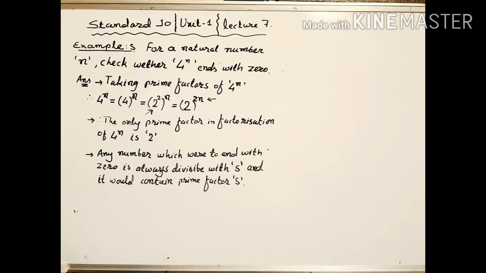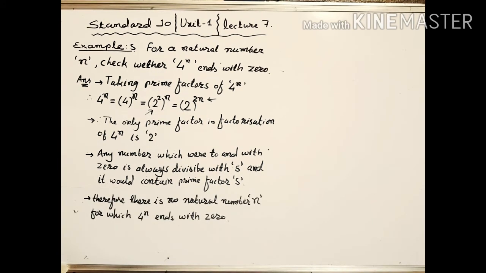any number which ends with 0 is always divisible by 5 and would contain prime factor 5. But here we can see that 4 raised to n has no factor 5. It doesn't have prime factor 5. It has only one prime factor, and that is 2. Therefore we can say that there is no natural number n for which 4 raised to n ends with 0.